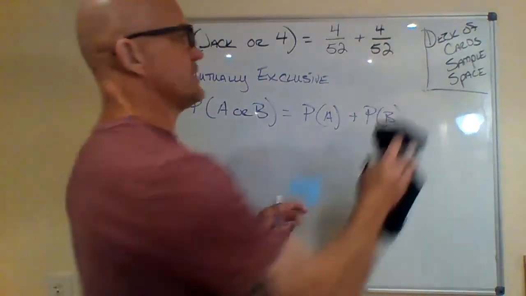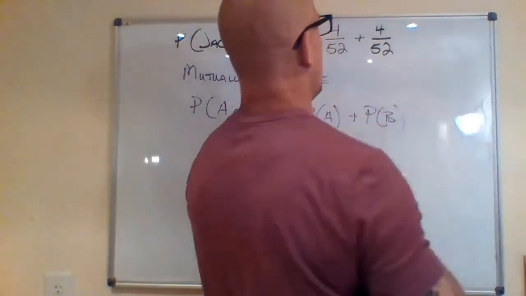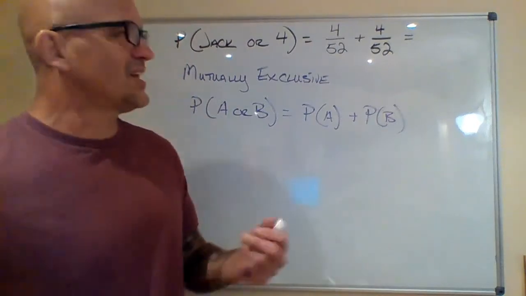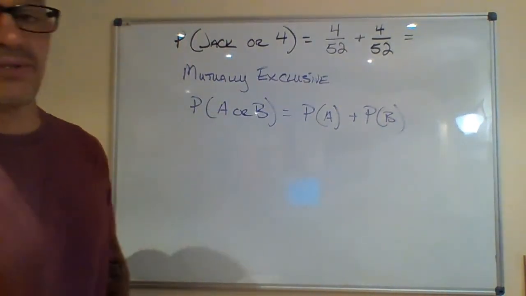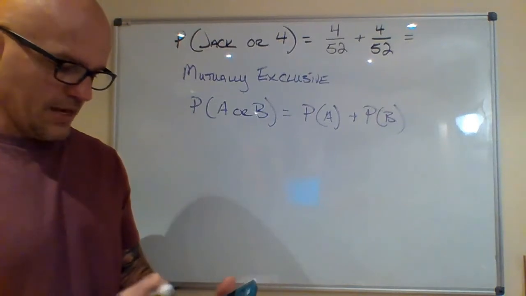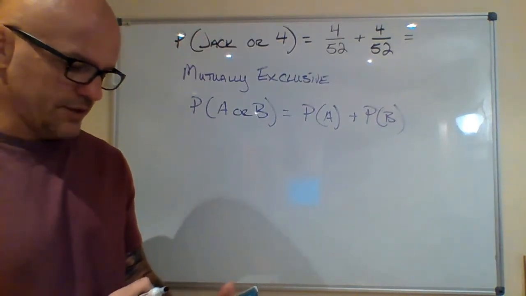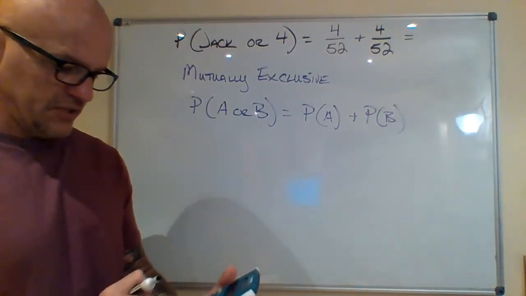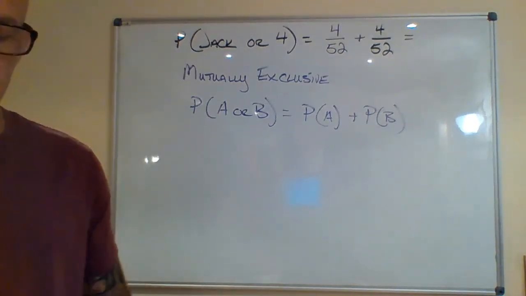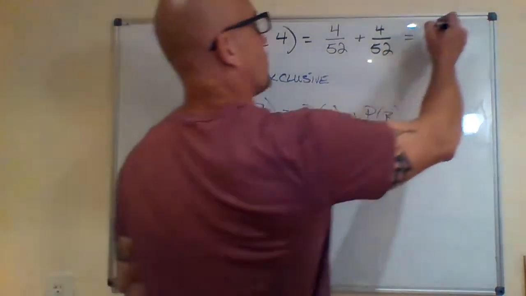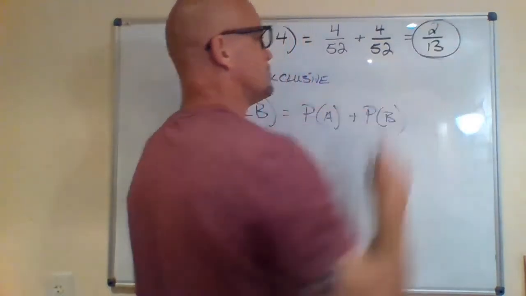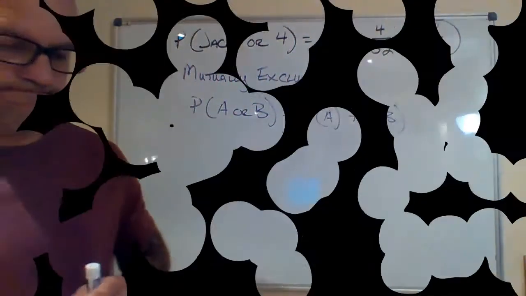I'm going to go ahead and erase this so I have room. Again, if you have your calculator, use it. If you do not, go to Desmos. We also could reduce those very easily and come up with our probability. I know you guys love to use your calculators. So if I add those together, I'm looking at a probability of 2 out of 13. So my probability of getting a jack or a 4 is 2 out of 13.